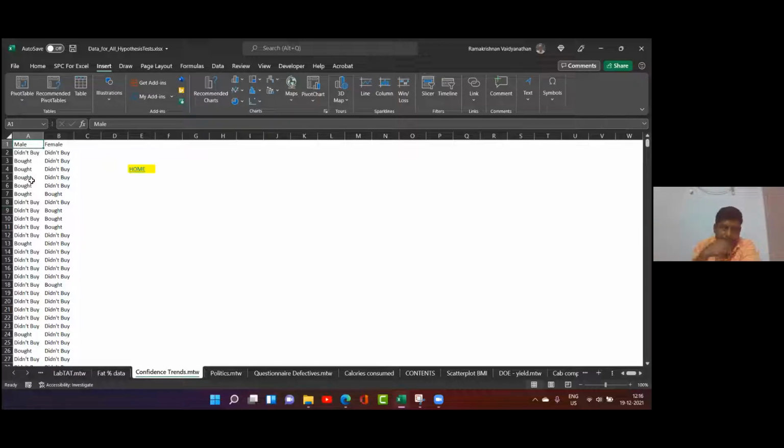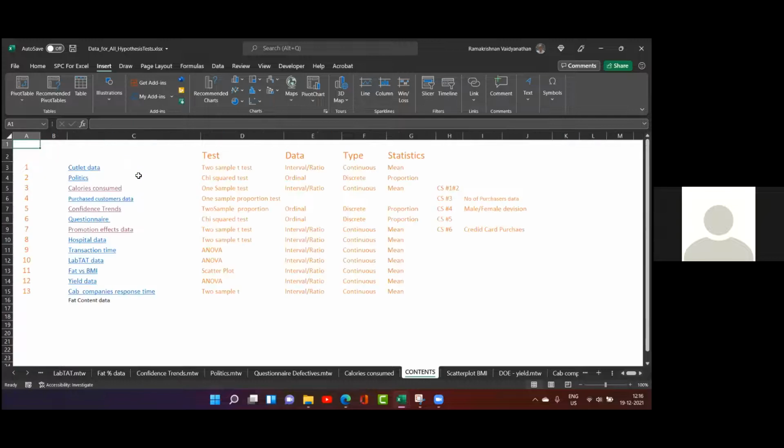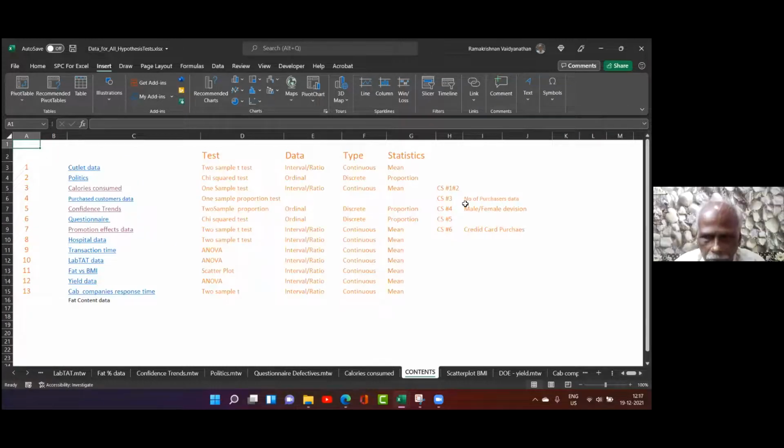This data is called crude data. Then I will use a code. What is the code? I will say did not buy means 1, bought means 0. So this is how it is taken. And then 3, 1.